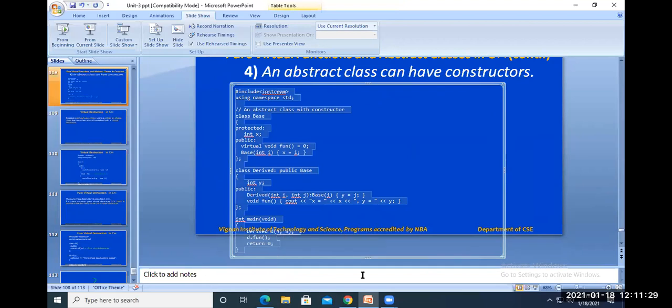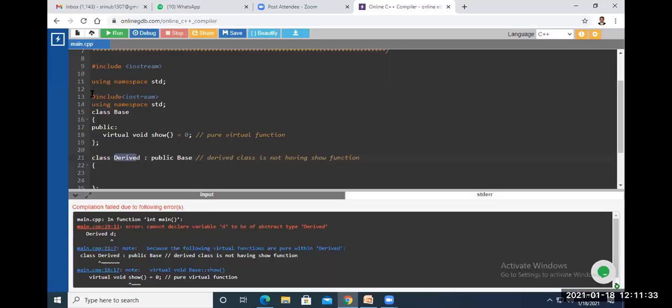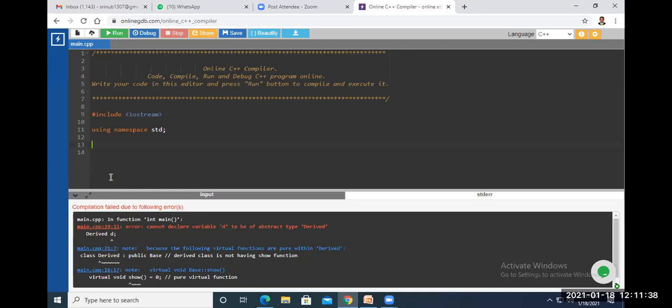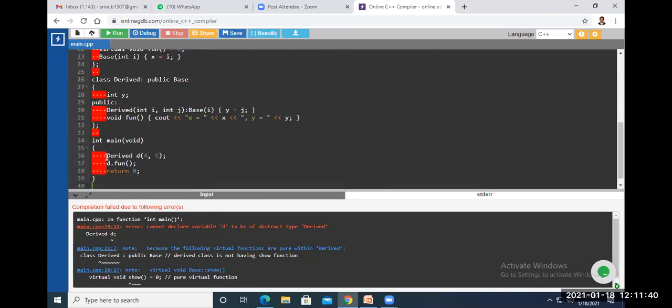Control C. I will take the attendance at the end of the class. For them only I will give the attendance. Most of the students are leaving.